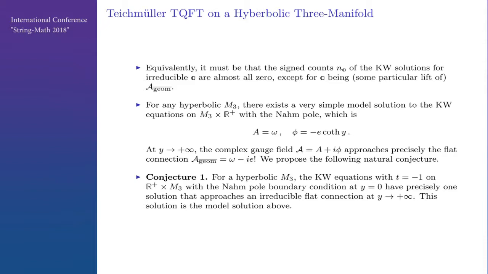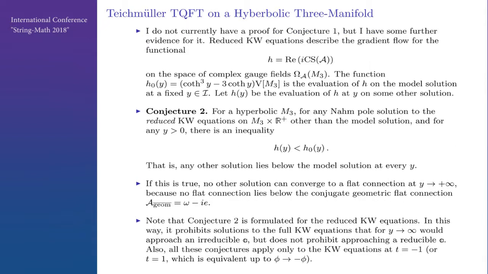And interestingly, for any hyperbolic M3, there exists a very simple model Nahm pole solution to the Kapustin-Witten equations, which is just this. It is a simple ansatz proportional to omega and a factor that depends on y in phi. And it obviously satisfies the Nahm pole boundary condition because this is 1 over y, and at infinity it approaches precisely a conjugate geometric flat connection. So we make a conjecture that for a hyperbolic M3, the Kapustin-Witten equations with t equal to -1 with a Nahm pole have precisely one solution that approaches an irreducible flat connection at infinity. We have nothing to say about reducibles because they don't contribute to Teichmüller anyway. And the only solution should be this one.